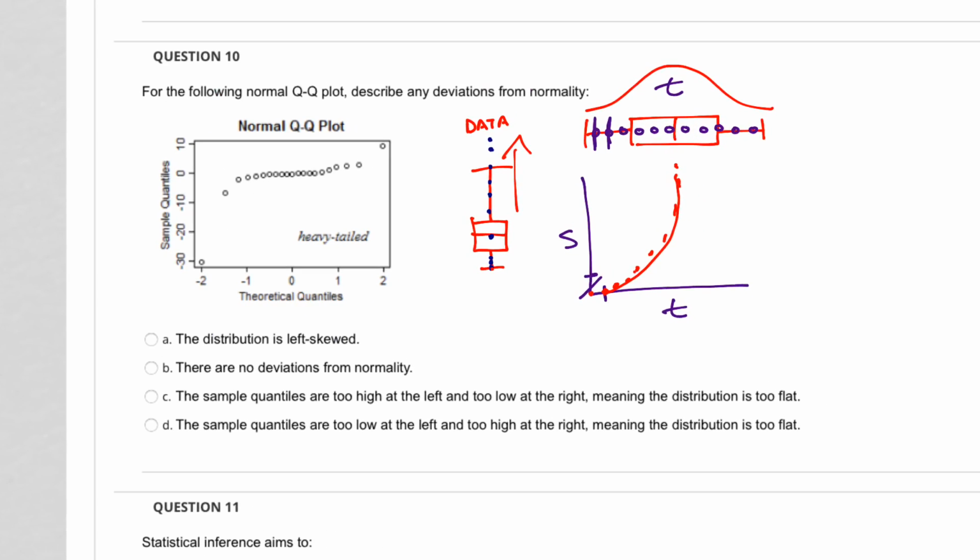So again, you're just comparing your theoretical, if you were drawing it from a normal distribution, to the data that you have. Is it left skewed? So if it were left skewed, this data is right skewed, right? So if it were left skewed, let's just draw it out really quick, because I don't want to dwell on this answer too much.